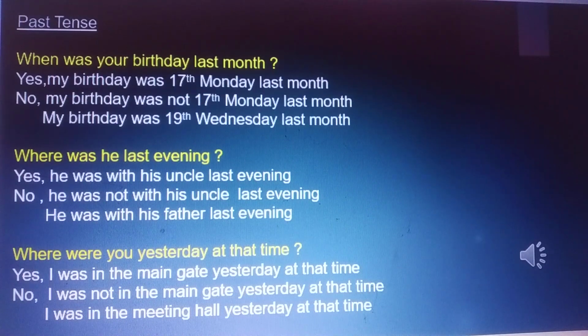When was your birthday last month? My birthday was on Monday the 17th last month. No, my birthday was not on Monday the 17th last month. My birthday was on Wednesday the 19th last month.